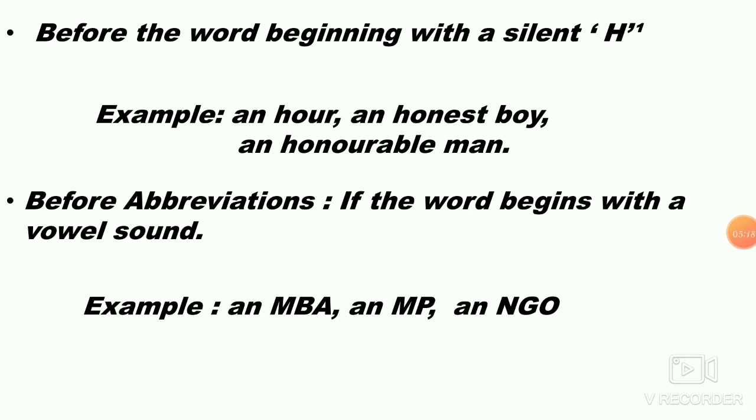And hour, you never say "ha". So you have the O sound. And honest man, you never say "ho-nest man". It is not the ho sound, it is the O sound. So when you have the sound of O and the H is silent, then you use the article an before the letter.